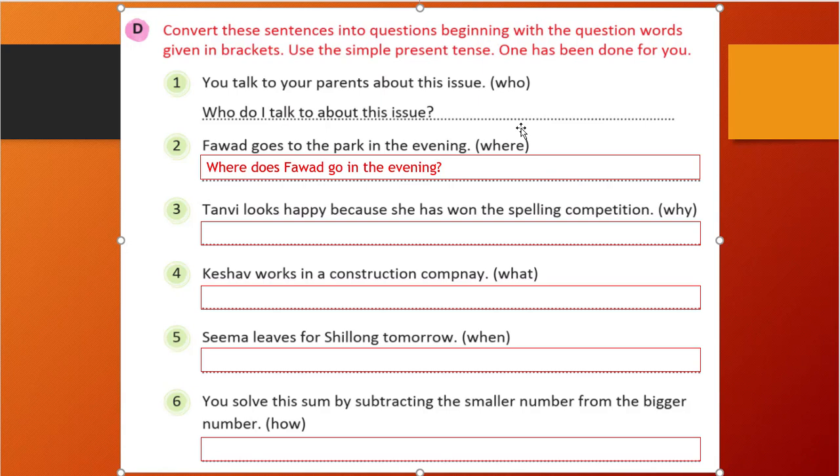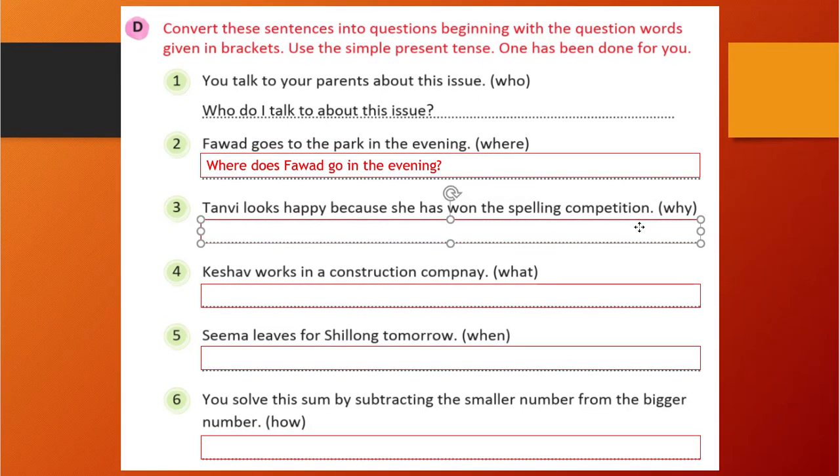Like Tanvi looks happy because she won the spelling competition. So Tanvi was happy. Why? Because she won the spelling competition. So she won the spelling competition is our answer. So we will remove that part. Right? That is our object. So we will remove the object. So how can we give the answer? Why Tanvi is a singular. So why does Tanvi look happy is the correct question. We will write the verb with a singular first form. So look will be the same.